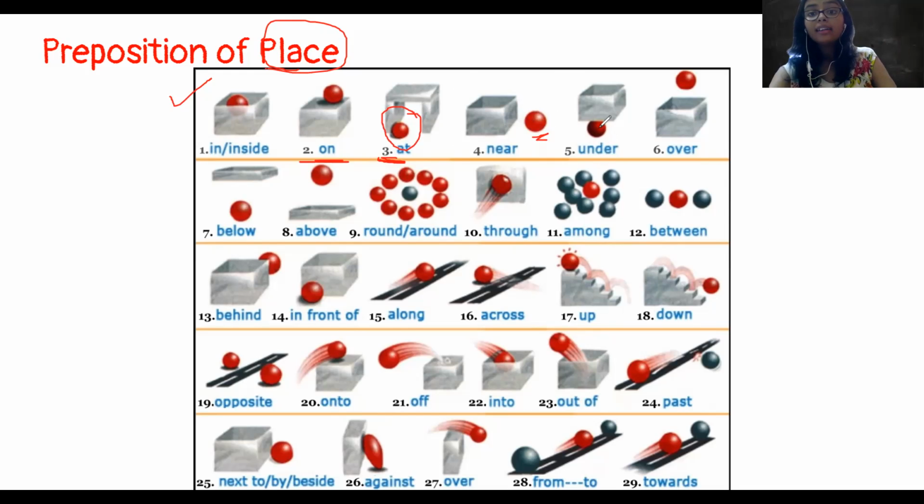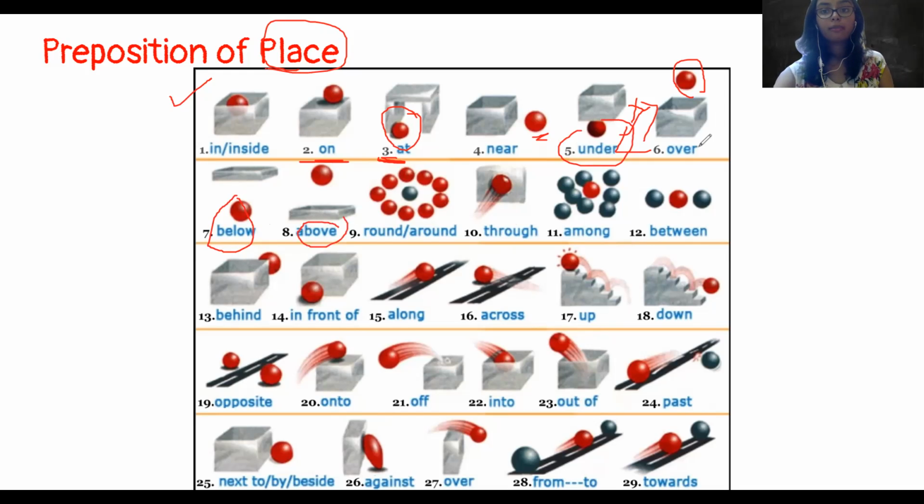The ball is under the table. Under the box. Under मतलब नीचे. The ball is over. Now under and over are opposites. उल्टा. So under मतलब नीचे और over मतलब ऊपर. Again, below and under mean the same thing. Below also means niche, under also means niche.